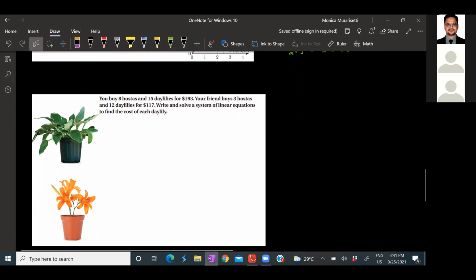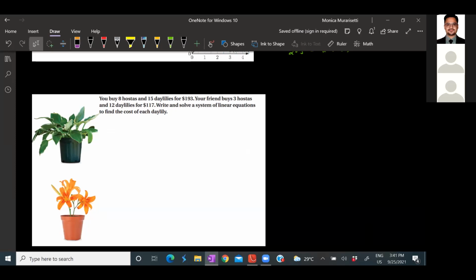There are 2 types of plants, that is, one is hostas and another one is daylilies. Okay, for $193 it seems. Now let's see the context. You buy 8 hostas and 15 daylilies for $193. Your friend buys 3 hostas and 12 daylilies for $117.